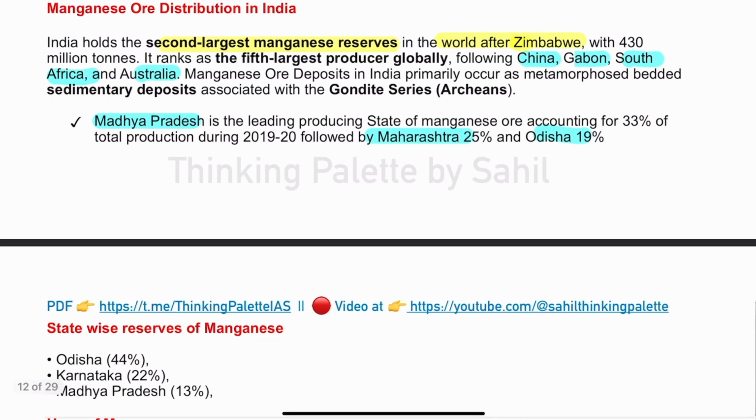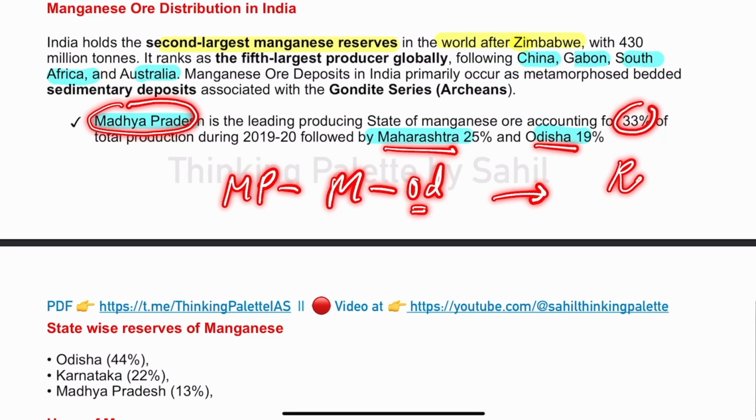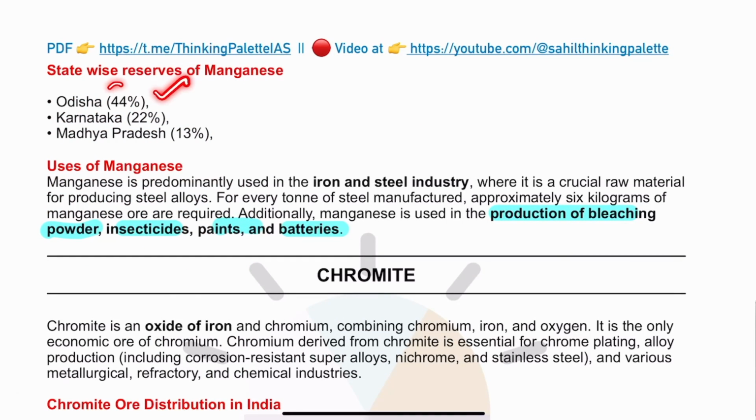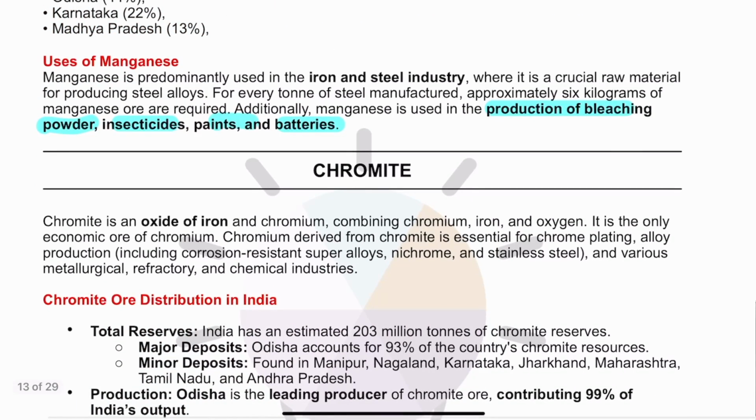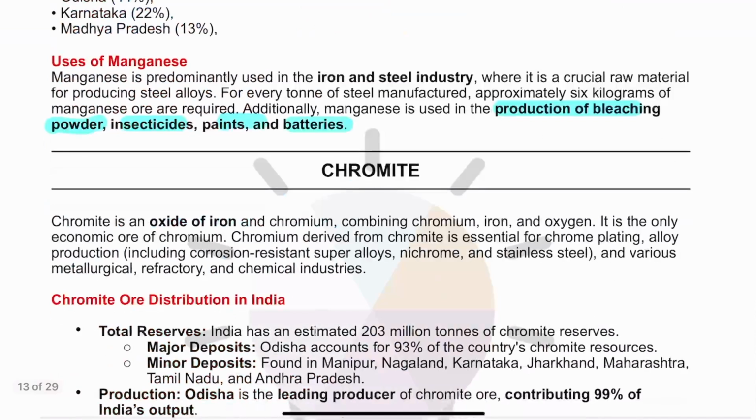Now, in India, the majority of manganese is actually produced by three states, that is Madhya Pradesh, which is producing 33% of manganese, then Maharashtra and Odisha. So, Madhya Pradesh, Maharashtra, Odisha. But when we talk about reserves, then the ranking is different. In terms of reserves, the highest reserves are in Odisha, 44%. After that, 22% Karnataka, and then Madhya Pradesh is on third rank. But in terms of production, Madhya Pradesh is on first rank. And this particular data has been taken from the Indian Bureau of Mines.